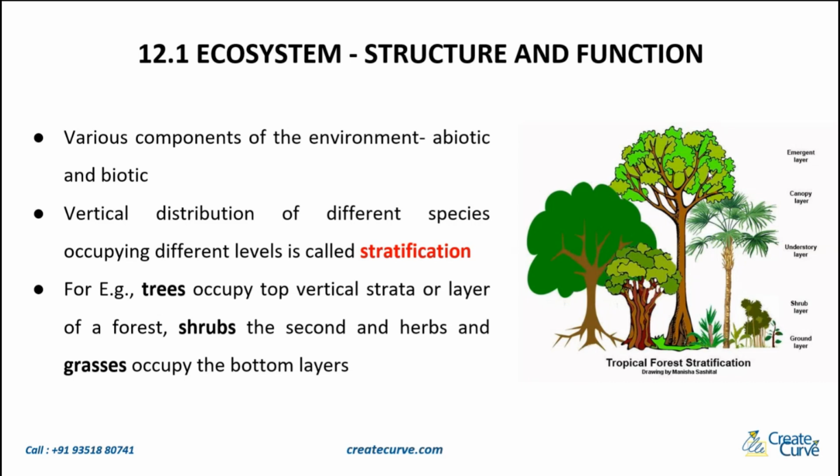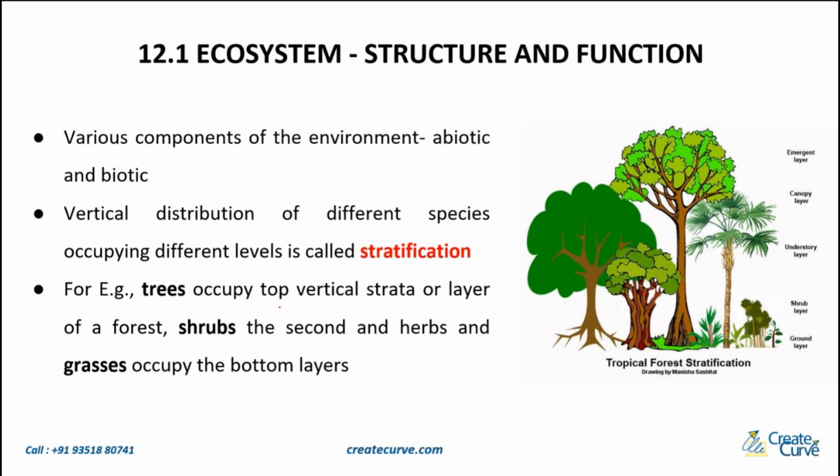For example, if you look at this, think of maybe a forest ecosystem or a forest stratification. So what happens over here? You're going to be having trees or basically plants of various different sizes. You're going to have tall trees. You're also going to have very short trees or plants or shrubs. So trees will occupy the topmost layer, the vertical strata or the topmost layer of the forest.